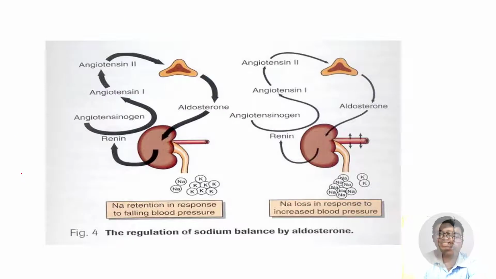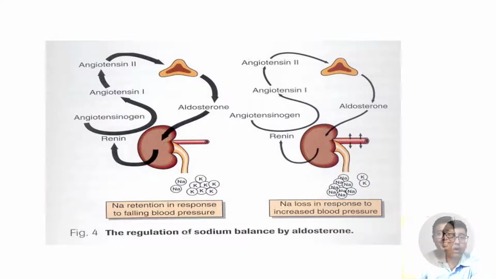Quickly, we can look into the mechanism of action of aldosterone. You should know that aldosterone is basically the final common path that acts via renin and via angiotensin. First renin is secreted from the kidneys. It helps in conversion of angiotensinogen to angiotensin 1. Angiotensin 1 gets converted to angiotensin 2, and angiotensin 2 helps in the release of aldosterone, and then finally aldosterone acts.